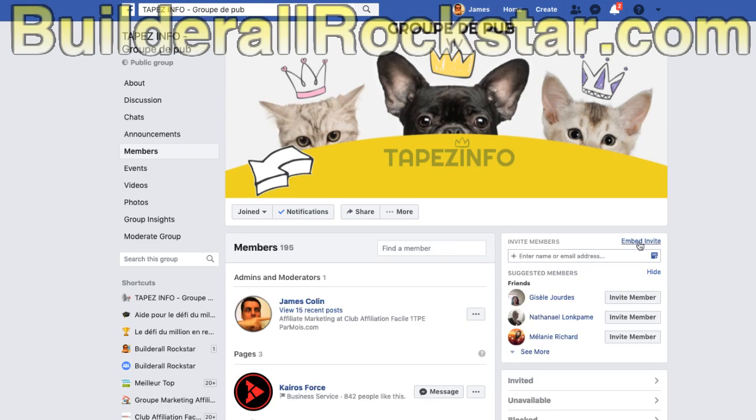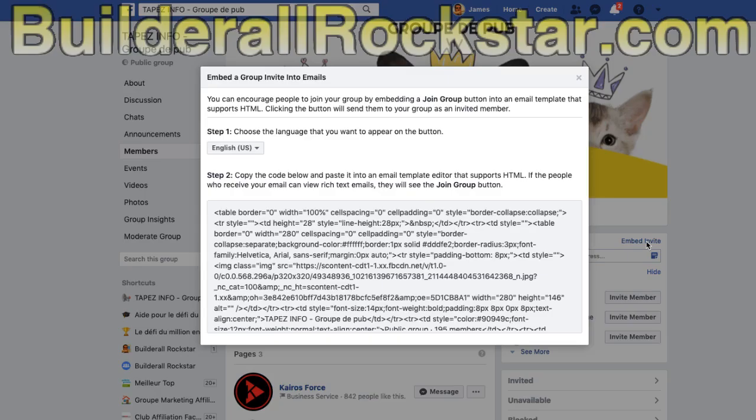It's called embed invite. When you click on it, you have a pop-up which gives you a long HTML code to put in your emails. It will display a button which says join my group.